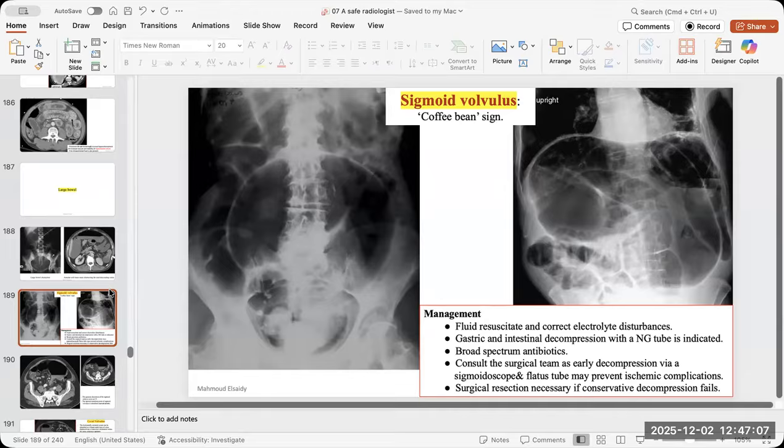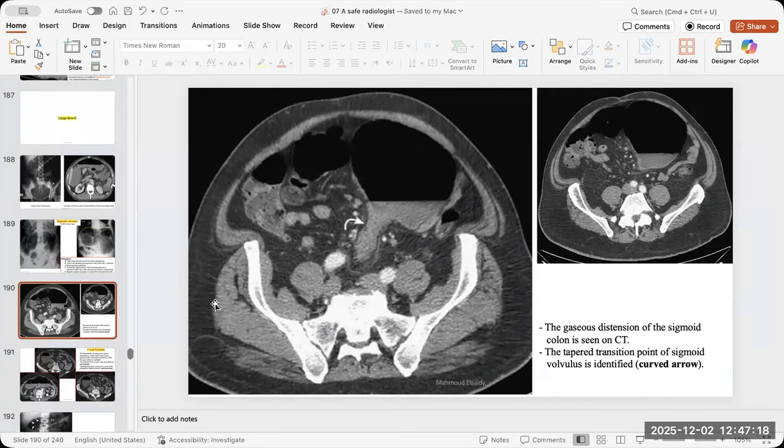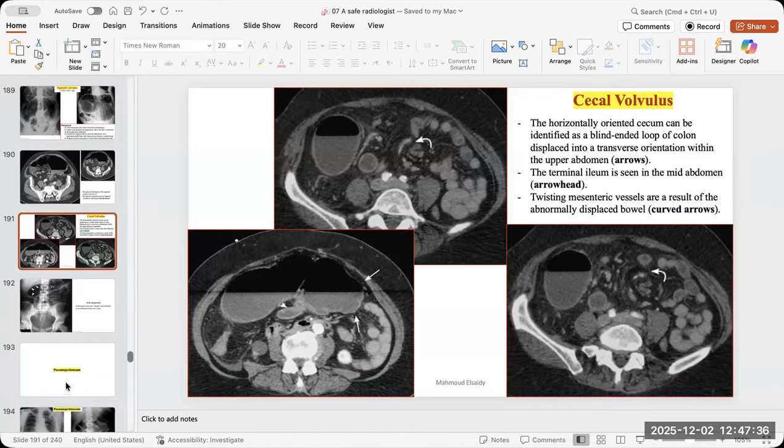If it is very recurrent or if there are any other signs, or if there is a mass or something, they will do surgery for it. The cecal volvulus, and see the swirl sign for the volvulus part. The cecal volvulus is different and it is always dangerous because the cecum will not volvulate unless there is an underlying mass or serious problem. So always check for that problem, do CT and search for it.